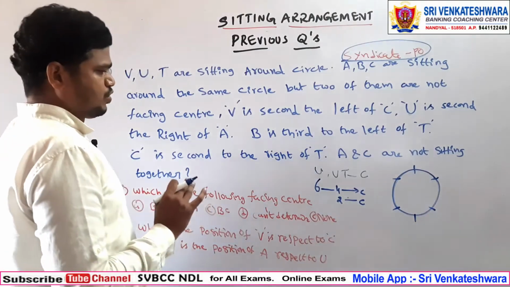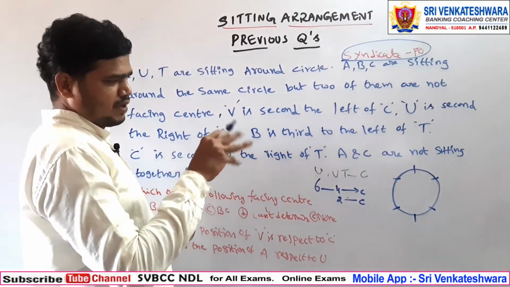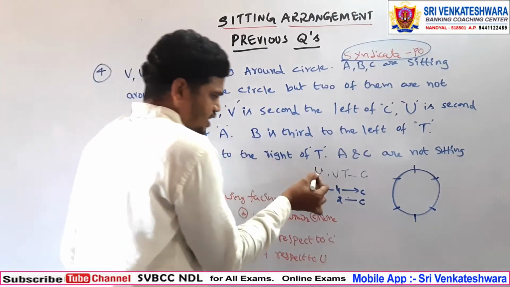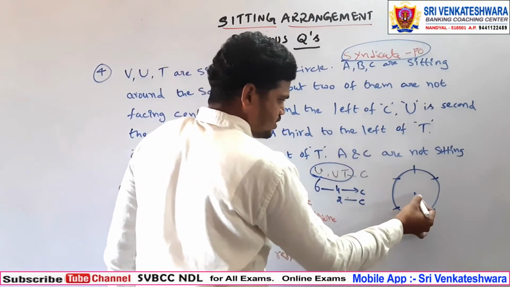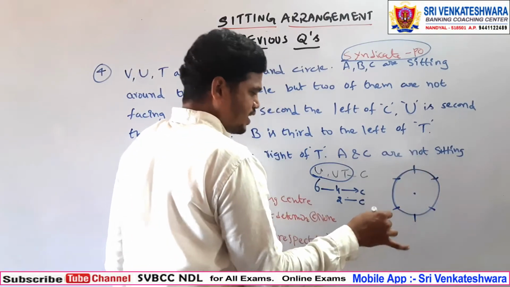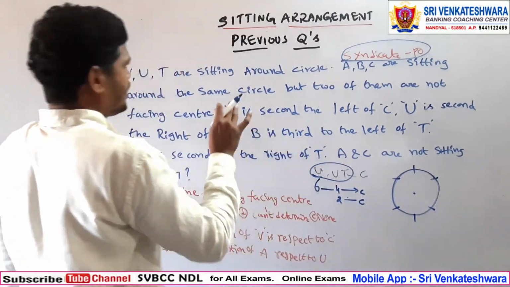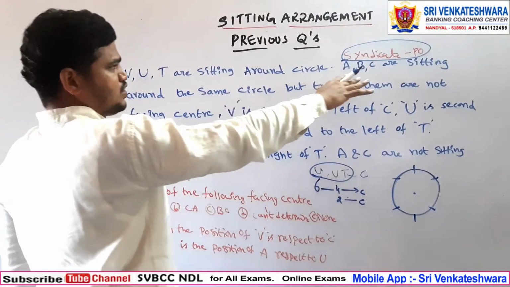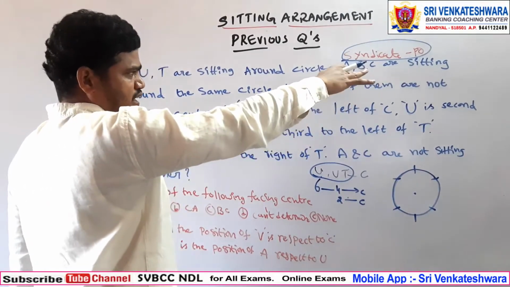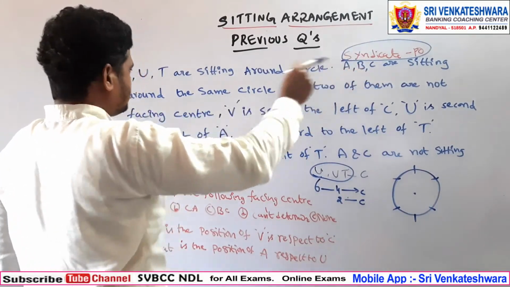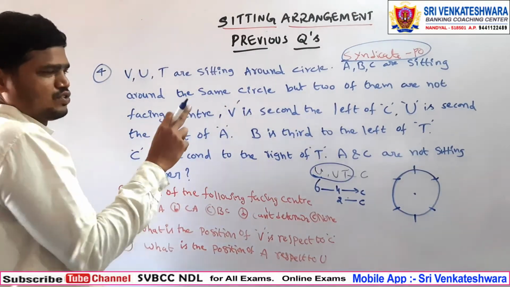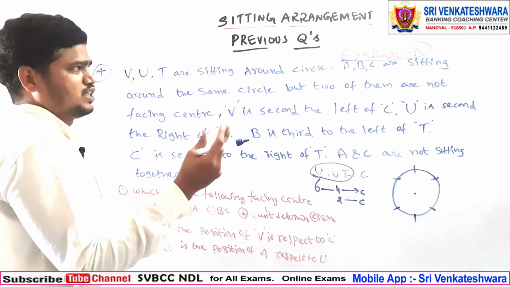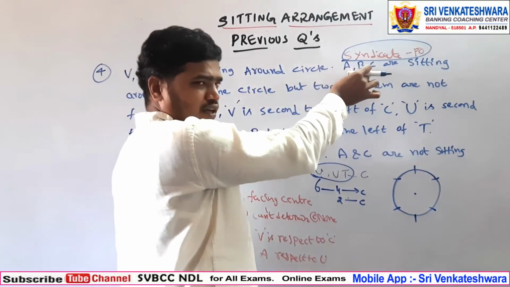Now first of all, whatever the placing, we will concentrate only on these 3, because these 3 are towards the center. And why are you not going for A, B, C? Because here we have some critical information that only 2 persons are not facing the center.